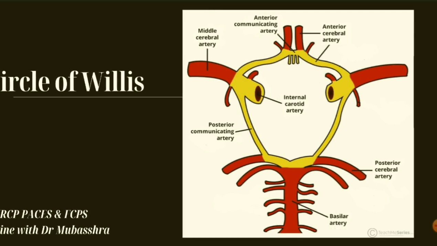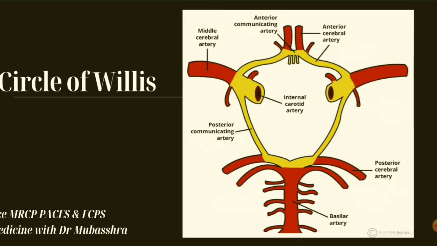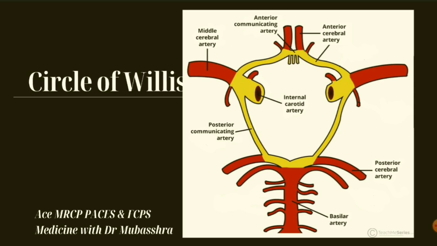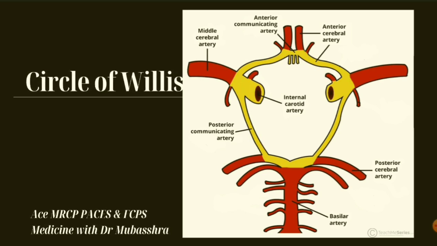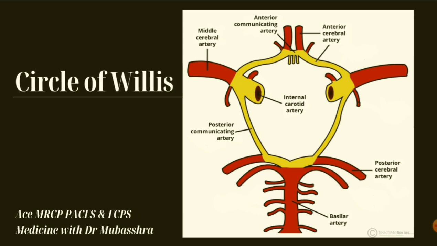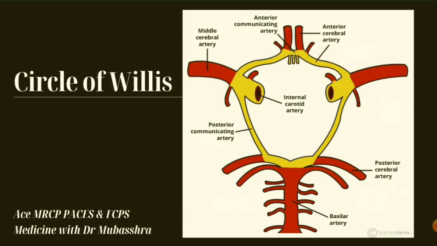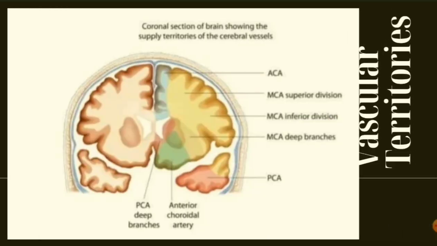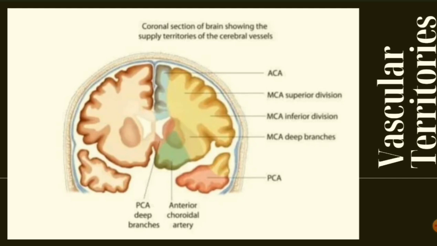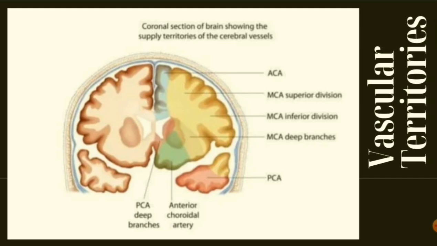This picture elicits circle of Willis, which is a ring-shaped network of important arteries at the base of the brain. It provides the blood supply to the brain. It connects the internal carotid artery, vertebral artery, and basilar artery to the brain, and also provides collateral circulation between the forebrain and hindbrain. This is the picture showing coronal section of brain showing the supply arteries of cerebral vessels and their areas of distribution.